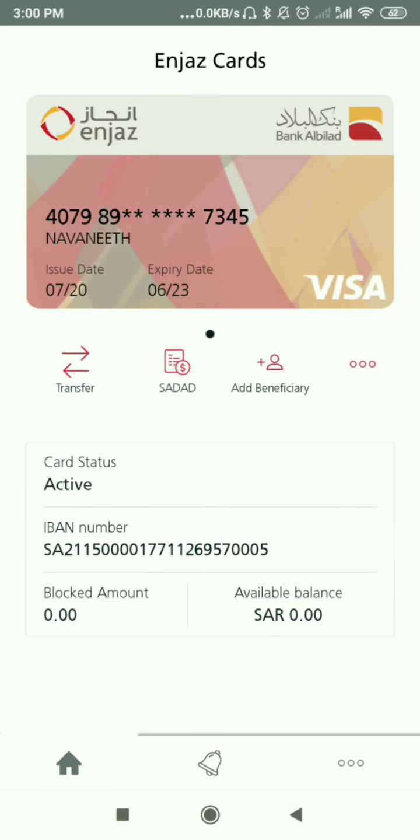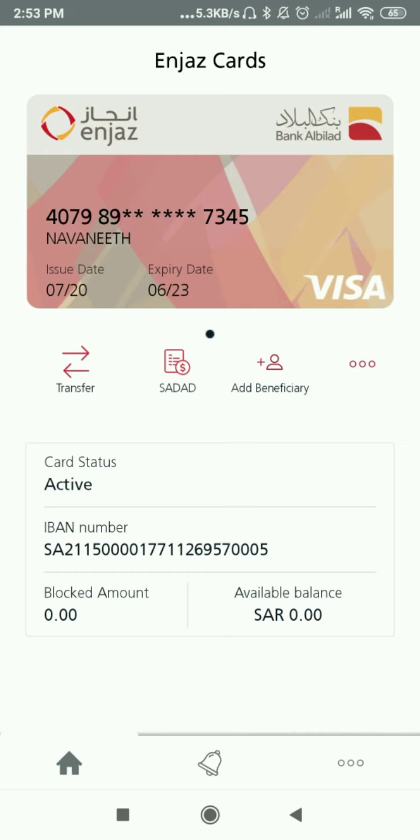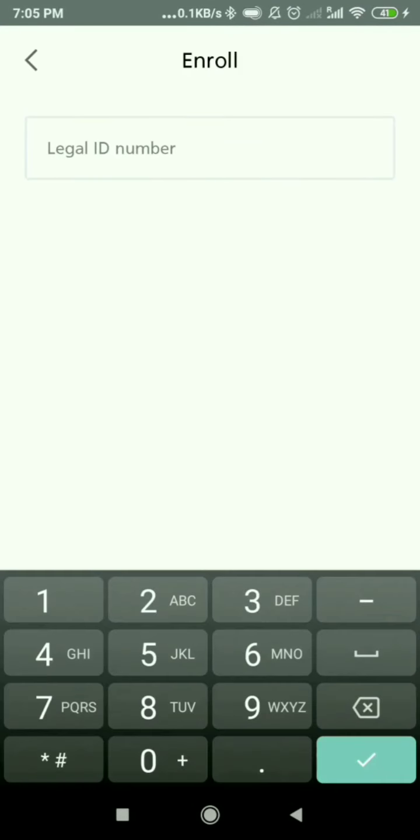You can change your password, everything. This OTP comes every time you open this app. You get this option every time, and you receive the OTP on your mobile number, which you gave for Iqama. While giving Iqama, you have given a number. To that number you will receive the message.